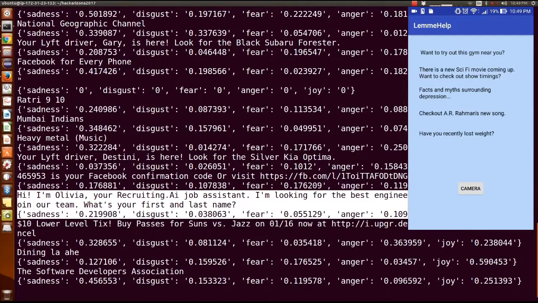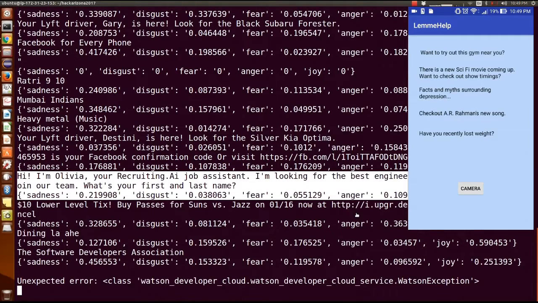So you see that the joy percent is 64% in this, and a little bit of sadness has come here as well. So with the APIs, sometimes it's hard to say what exact word would bump the emotion sentiment, but it's still roughly a decent estimate.